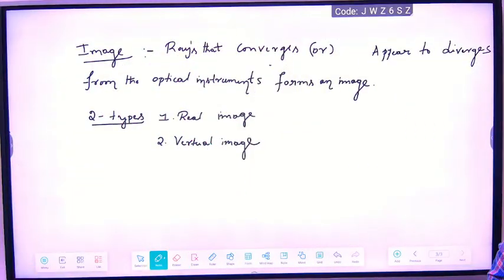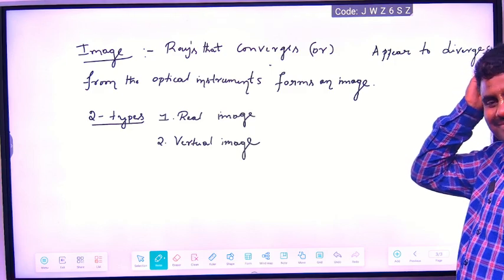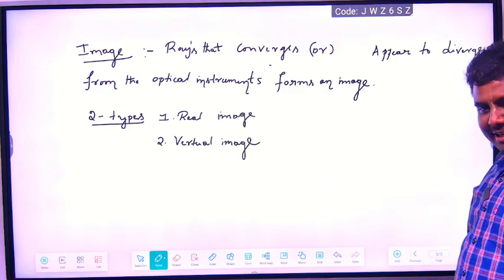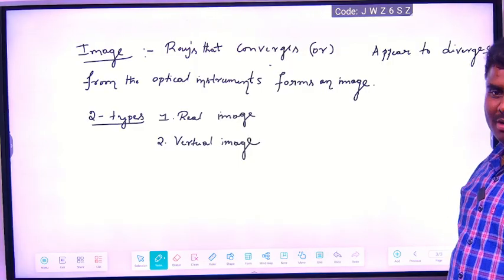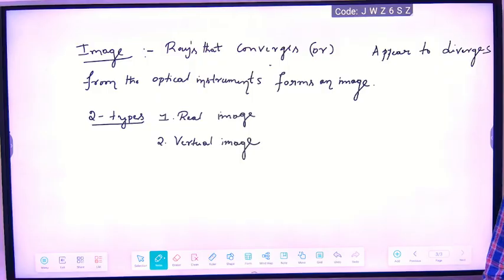What is real image? That is object. From the object, the light source will come out, emerge. That is real object. What is real image?